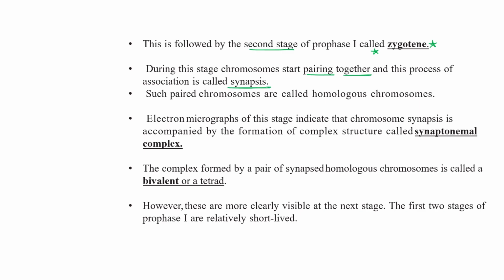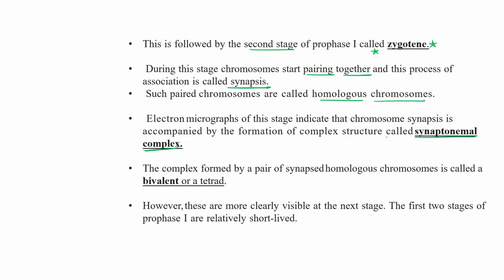So they start pairing up, and at this time we can use the term homologous chromosomes. Such paired chromosomes, what is the correct term for that? Homologous chromosomes. And the electron micrograph of this stage indicates the chromosome synapsis accompanied by the formation of a complex structure known as the synaptonemal complex.